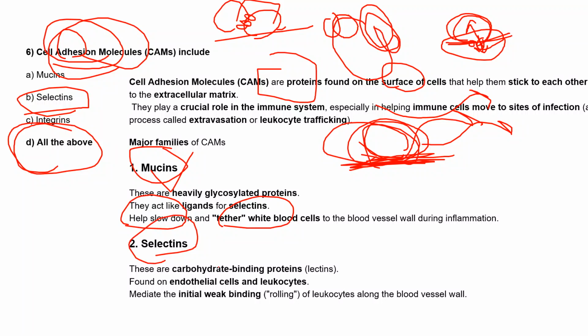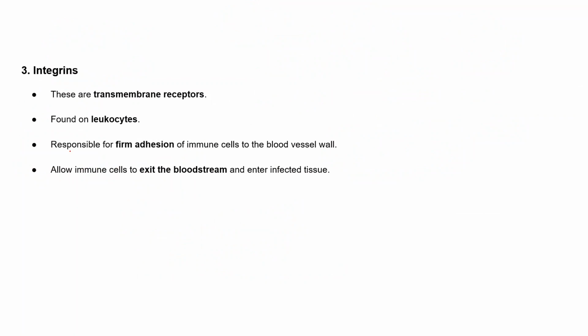They are carbohydrate binding proteins, normally found on endothelial cells and leukocytes, and they mediate the initial weak binding of the leukocytes along the vessels. And the last is integrin. Integrins are transmembrane receptors.